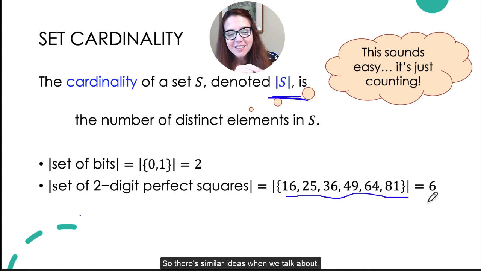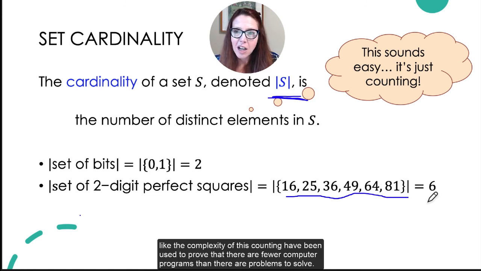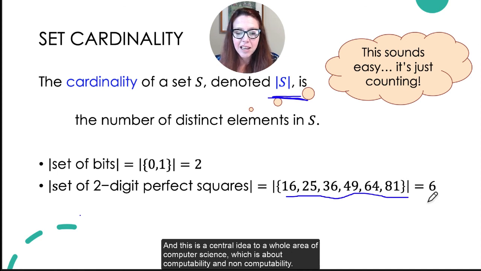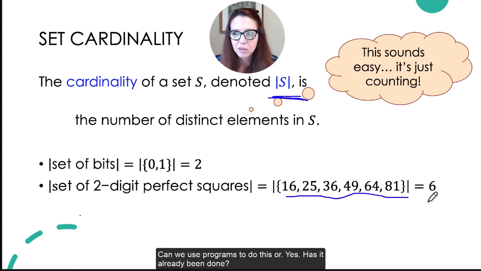There are similar ideas when we talk about the complexity of this counting that have been used to prove that there are fewer computer programs than there are problems to solve. Okay, so what does that even mean? Some problems are not solved by any computer. And this is a central idea to a whole area of computer science, which is about computability and non-computability. Can we use programs to do this? Or has it already been done, essentially?